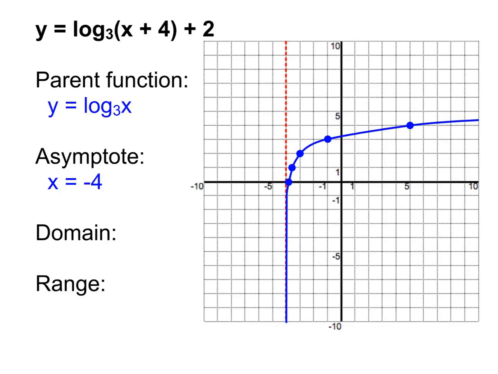So last thing, what about the domain and range? Okay, the domain. Is our domain on this problem all real numbers? No, it's not, because it doesn't go to the left of the asymptote. So instead, for our domain, we're going to say that it includes all x values that are to the right of the asymptote. So that means x is greater than -4. And the range? Is the range all real numbers? Yes, it is. The range here is all real numbers because it goes up forever and it goes down forever.